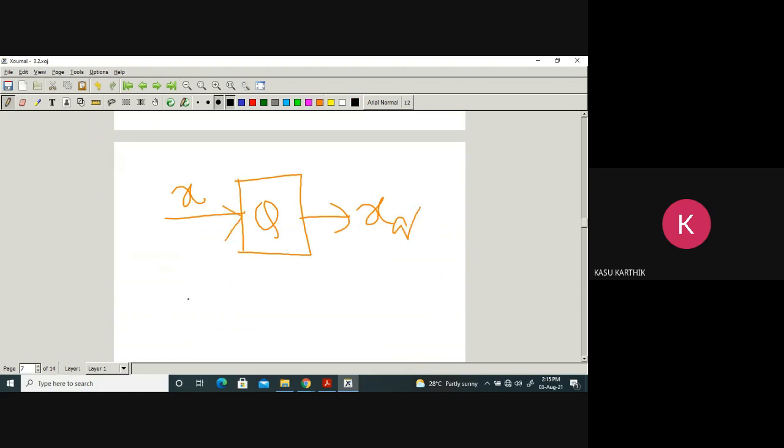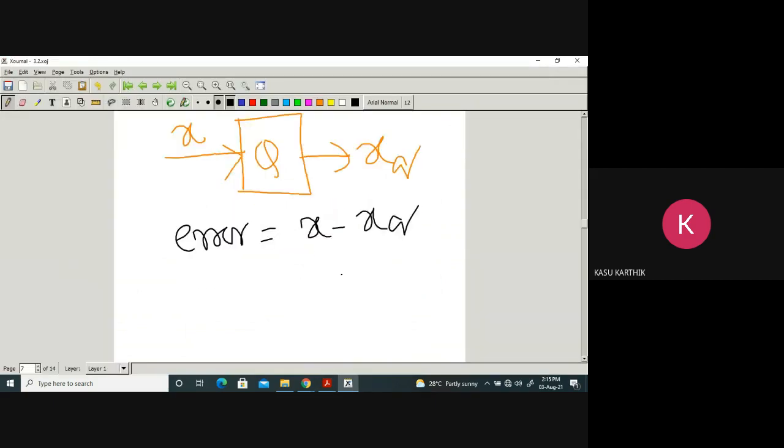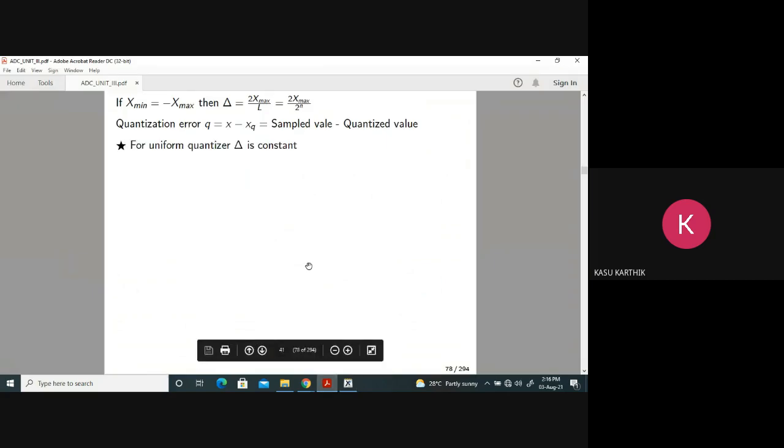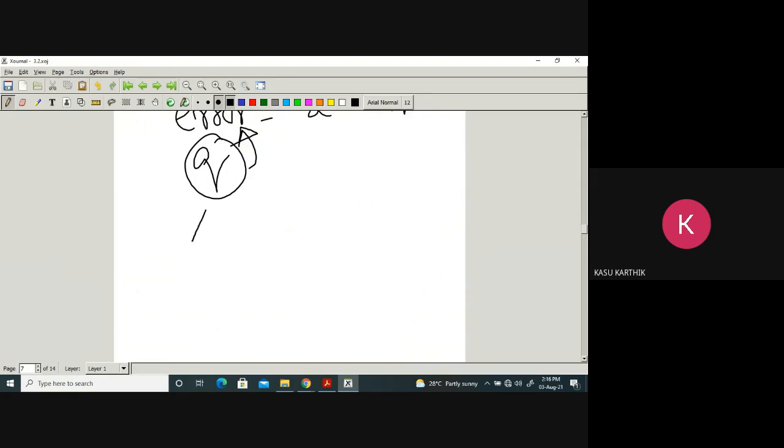The error is x minus xq, where x is the sampled value and xq is the quantized value. The error is called Q, the quantization error, defined as x minus xq. You can also write it in reverse, no problem. It is just the difference between input and output. For a uniform quantizer, the delta is constant.